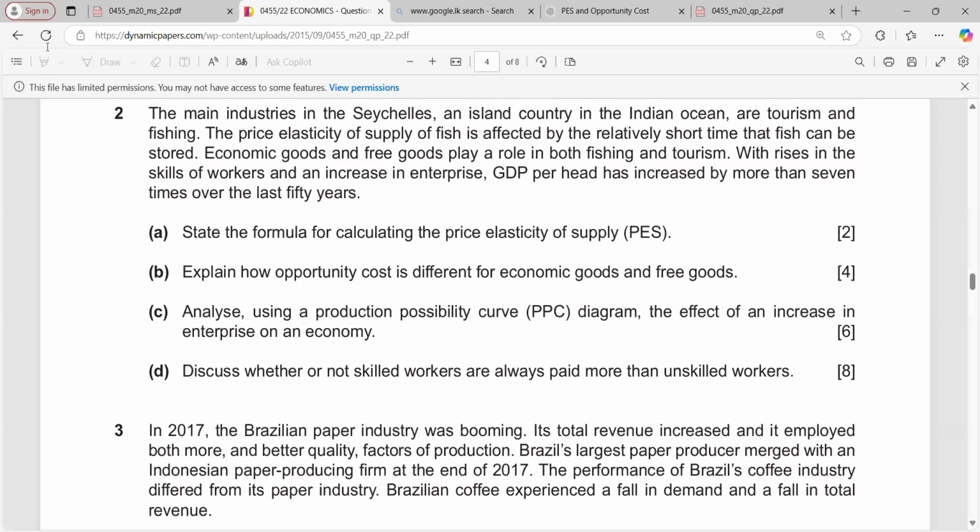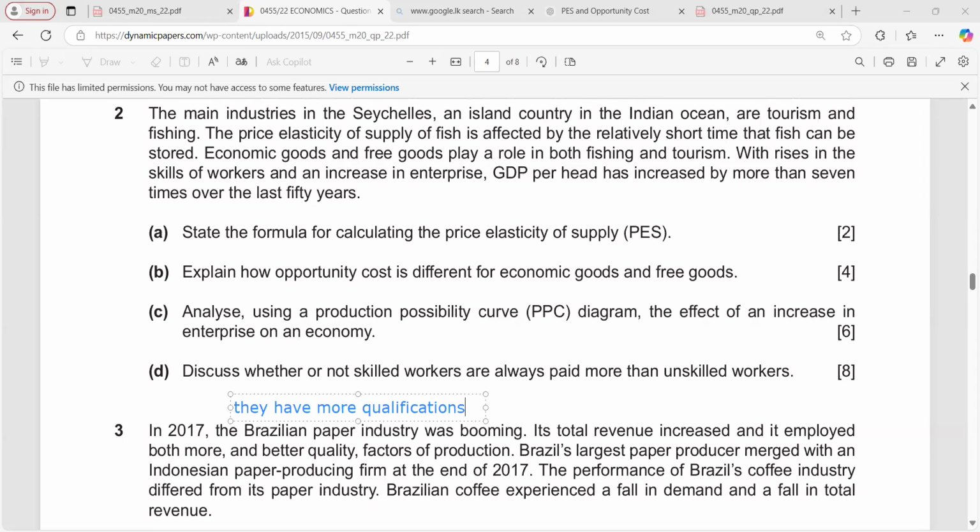So in this one, we can use some points. For example, you can say skilled workers are paid more than unskilled workers because they have more qualifications. That is the first point.